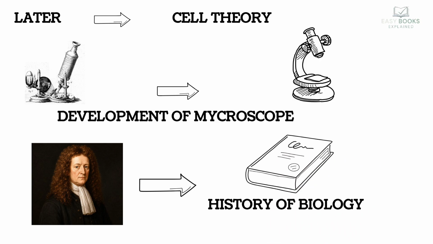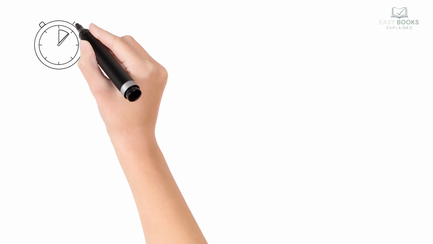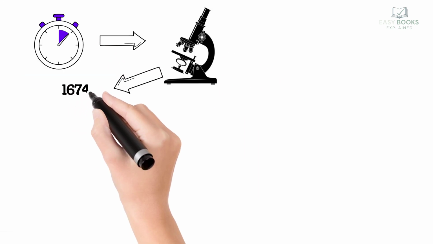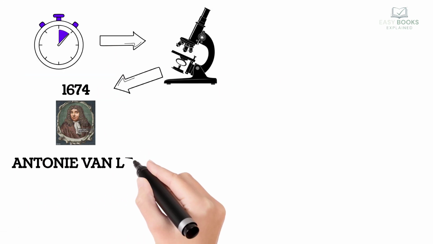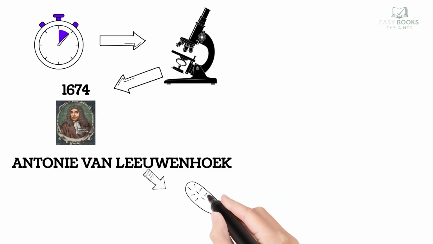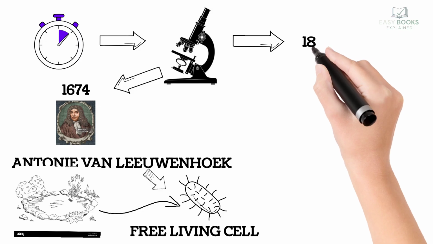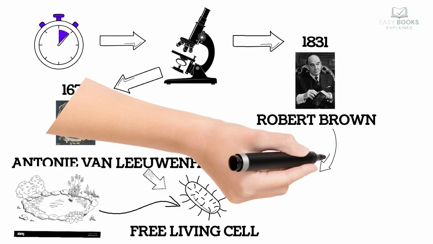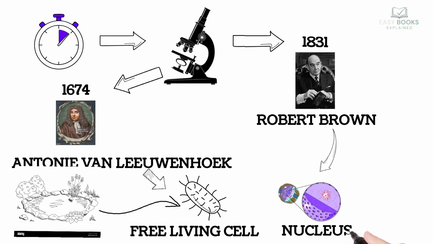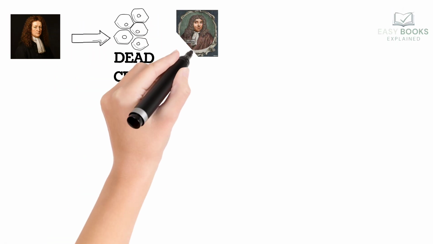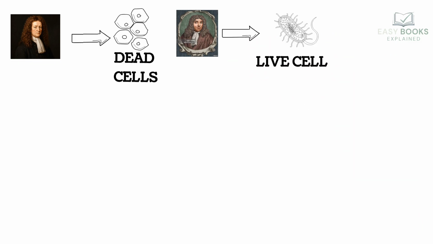By this time, the microscope had been improved. As a result, in 1674, a Dutch scientist, Antonie van Leeuwenhoek, discovered free-living cells in pond water for the first time. Later, in 1831, Robert Brown discovered the nucleus in the cell. After the discovery of cells by Robert Hooke and live cells by Antonie van Leeuwenhoek, scientists began studying cells deeply.